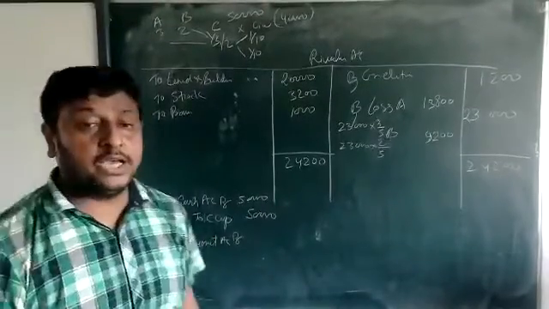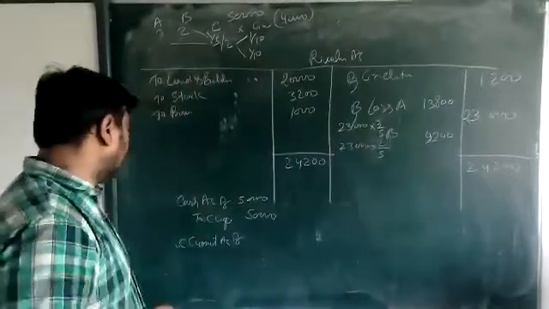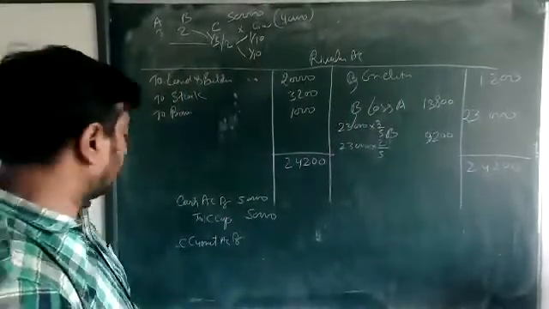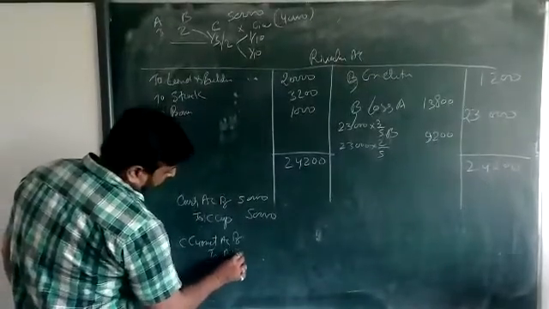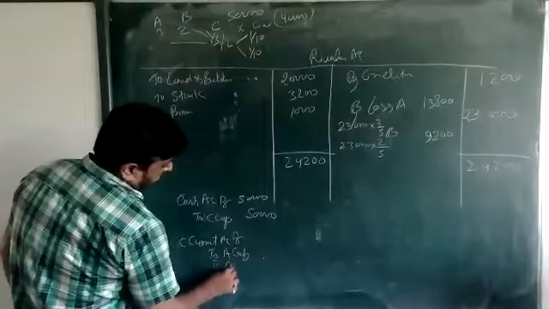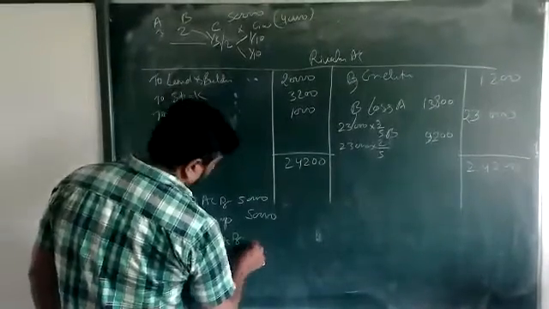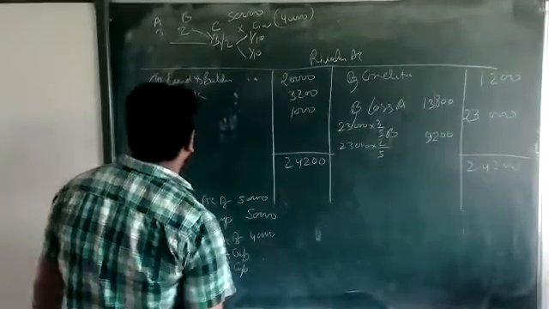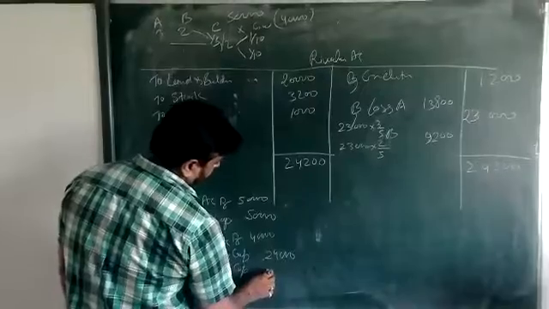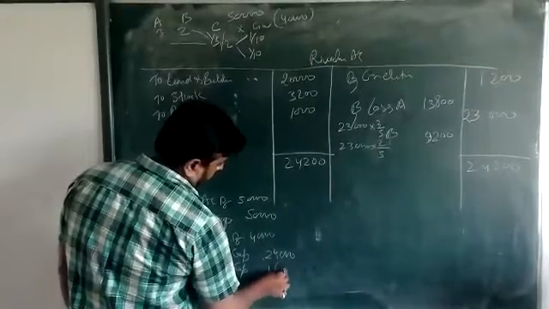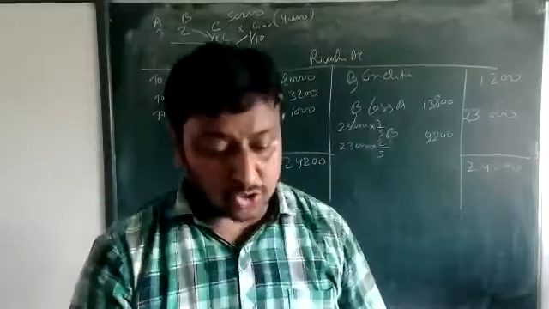Already understood. If the new partner didn't come with the cash for goodwill, then we take the new partner's current account, and then to A capital, B capital. So beta, just see the amount of goodwill is 40,000, 24,000 and 16,000. Okay. In this way, we are going to solve this question.